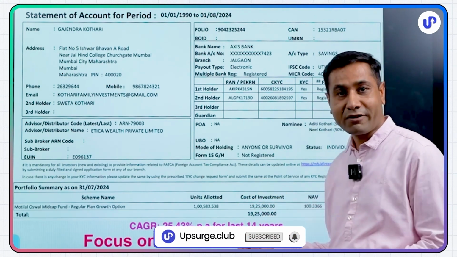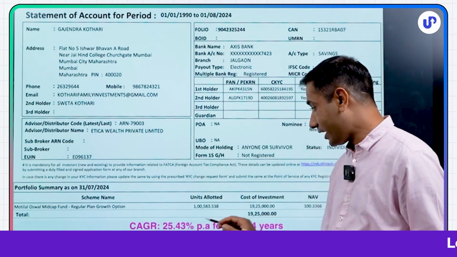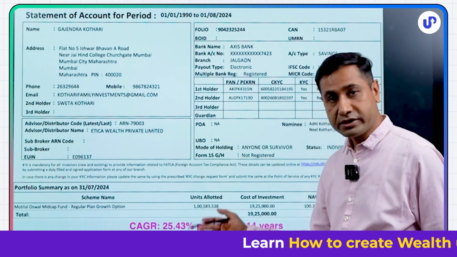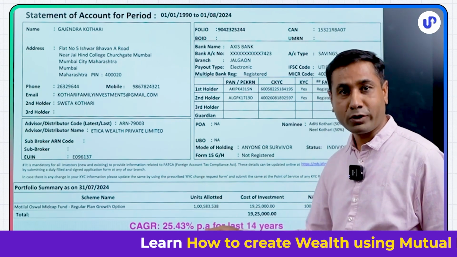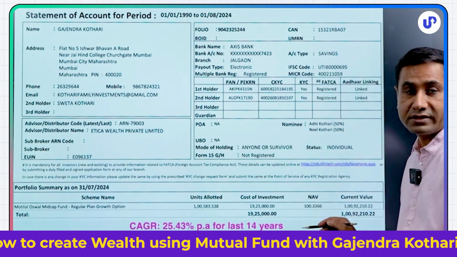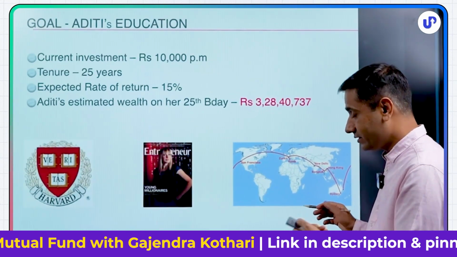Of course, markets have done well, the scheme did well, and that is why you got 25% CAGR for the last 12, 13 years. Of course, this is not sustainable. This will come down to 12, 13, 14, 15, right? But look at the power of this at some stage. That's all what I want to share in this.